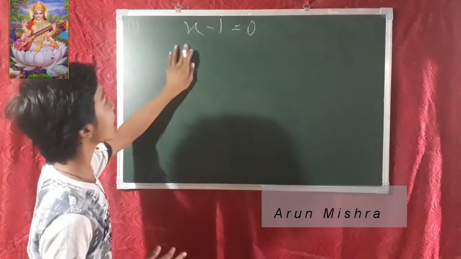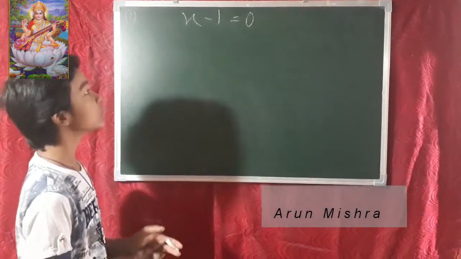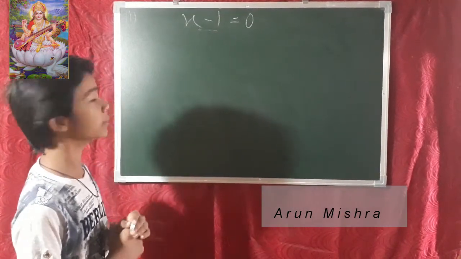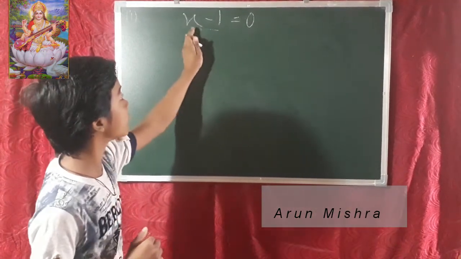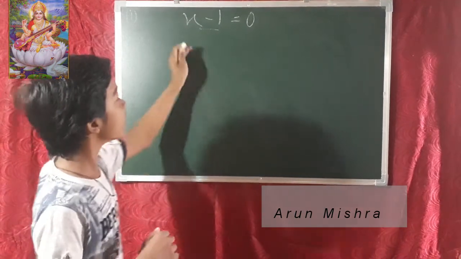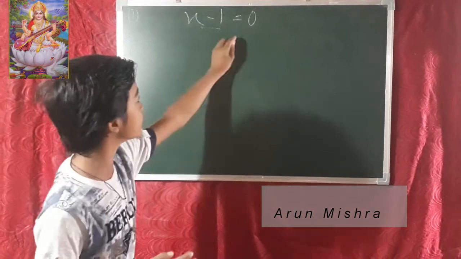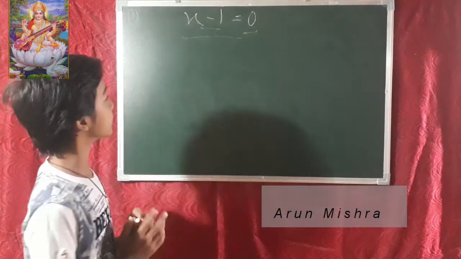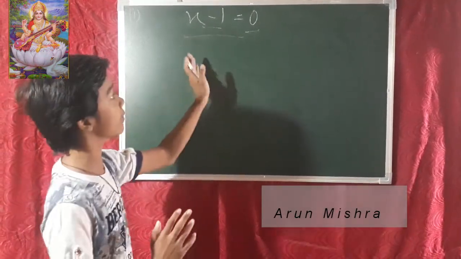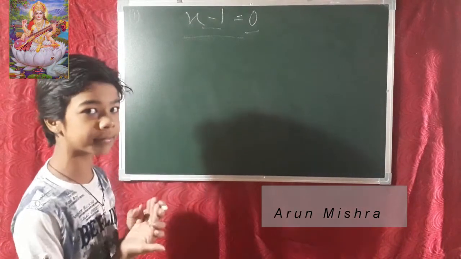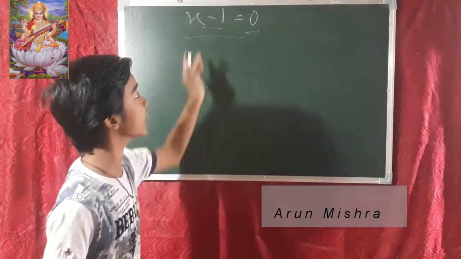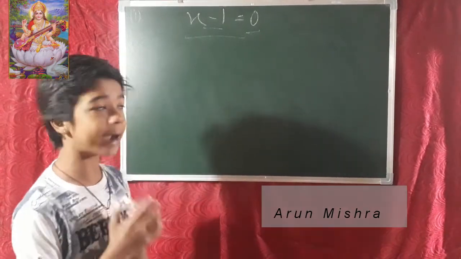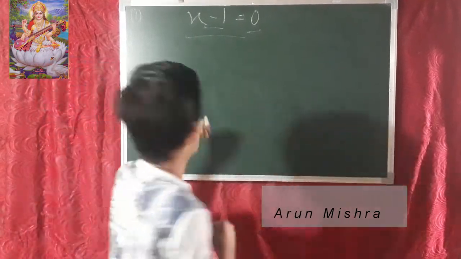Friends, it is our first question. What is x minus 1 is equal to 0? Now how do we solve the equation? Minus 1 means it is being subtracted from this x. This side is called LHS and this is known as RHS. When this minus 1 goes to the RHS side, it will add with the RHS. We have to solve that type only.